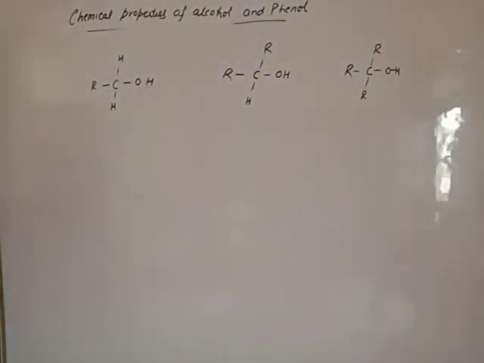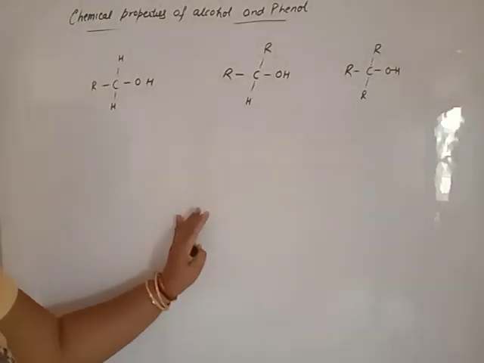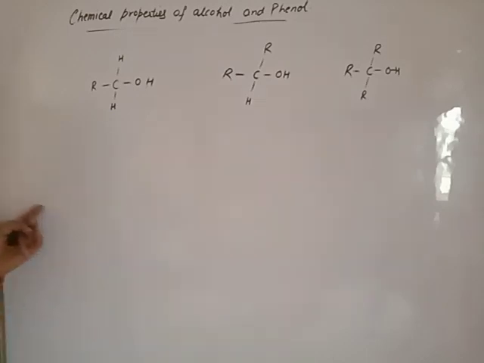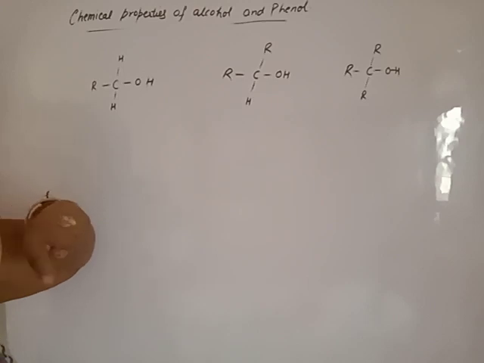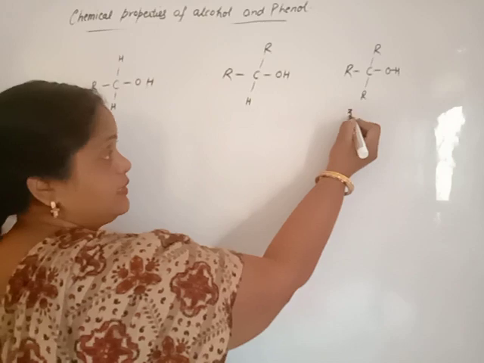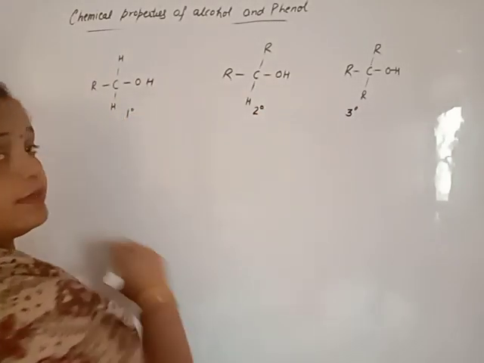Beta, directly you will see in the answer: out of water and alcohol, which one is more acidic? Water, because alcohol contains an alkyl group. That means as the alkyl group increases, acidic character decreases. The number of alkyl groups in tertiary alcohol is 3, in secondary alcohol 2, and in primary alcohol 1.